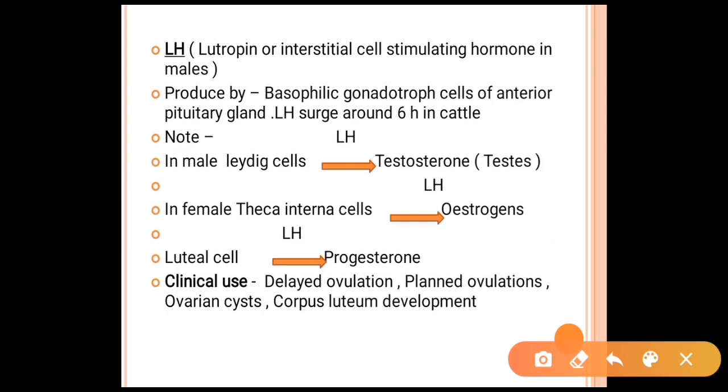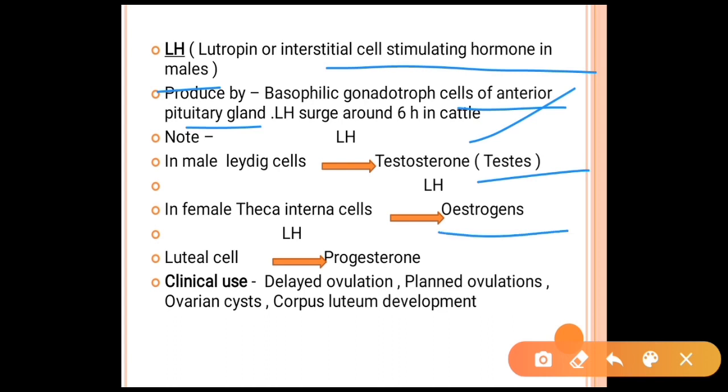First we are going to deal with LH, luteinizing hormone. It is the luteotropin or interstitial cell stimulating hormone in the male, which is produced by the basophilic gonadotroph cells of the anterior pituitary. The LH surge occurs around 6 hours in the cattle. Note, in the male, from the Leydig cells, with the help of luteinizing hormone, testosterone is secreted, and in the females, from the theca interna cells it releases estrogens, and from the luteal cells it releases progesterone.